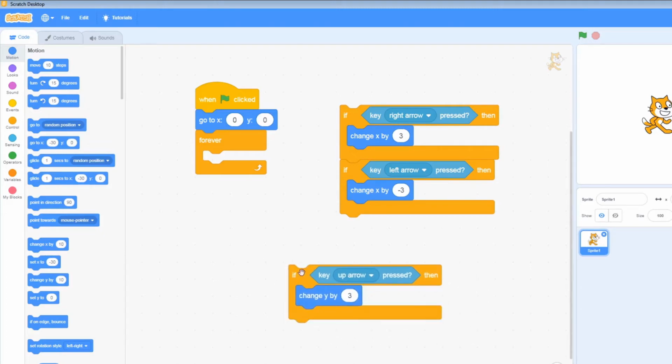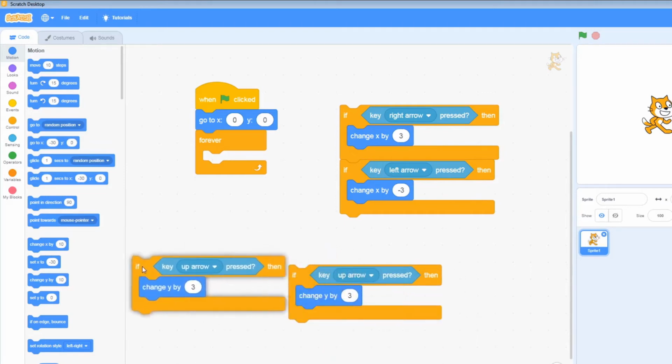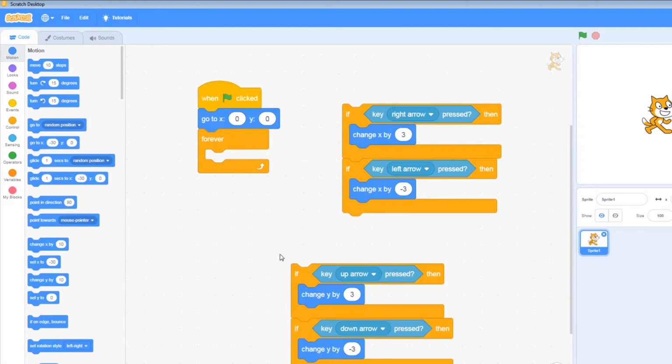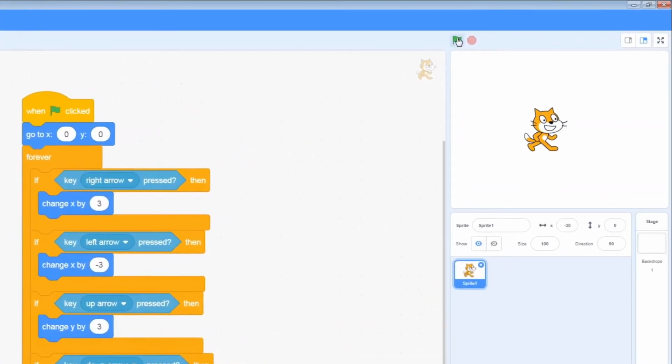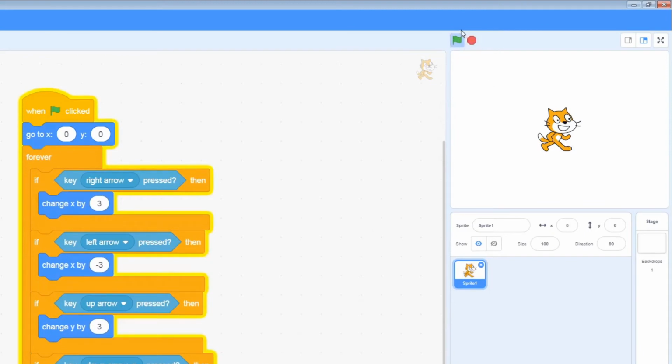This time, rather than bringing them out, I'm actually going to right click on this one and select duplicate. That's the exact same. I'm going to change this to be down arrow instead, and change this to, you remember what this would be? If that was -X, this is going to be -Y by 3. Let's put these together and then put them all inside the forever loop. Click the play button. You'll see that I always call it the play button, the little green flag to go. And you'll see now if we press left and right, it moves left and right, up and down.